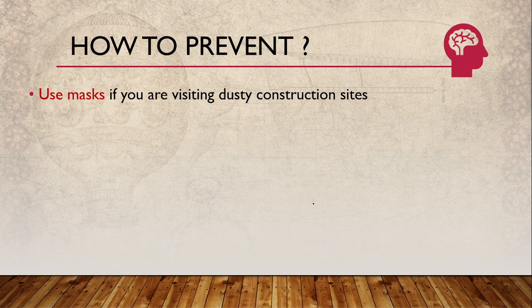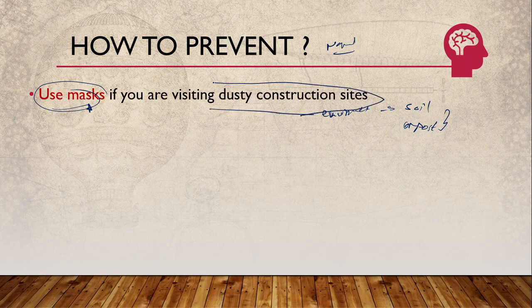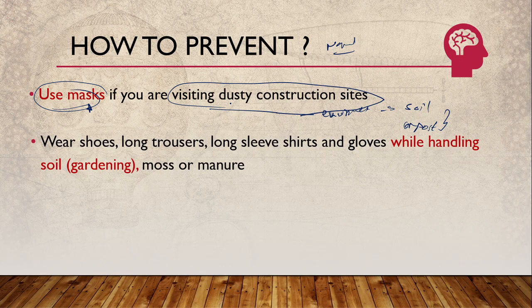Next, how can we prevent this? What steps can a normal person take? Some of the precautionary steps are that you have to use your mask. Since it is found in the normal environment, in soil and compost, in areas which are somewhat dusty, you should use your mask if you are visiting a dusty construction site. This is one of the precautions you can take.